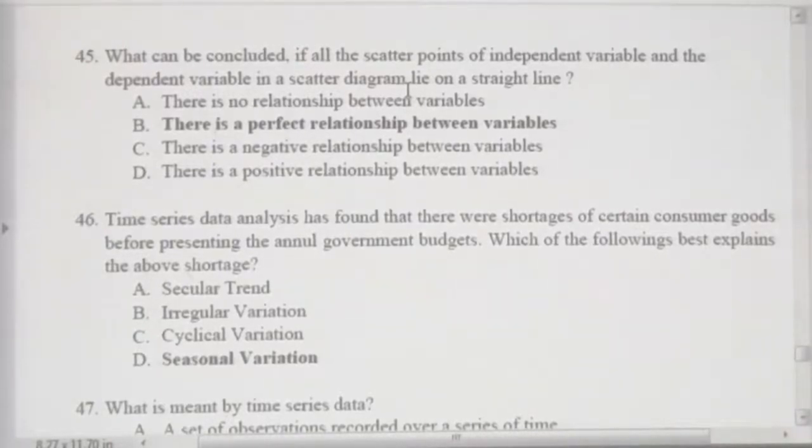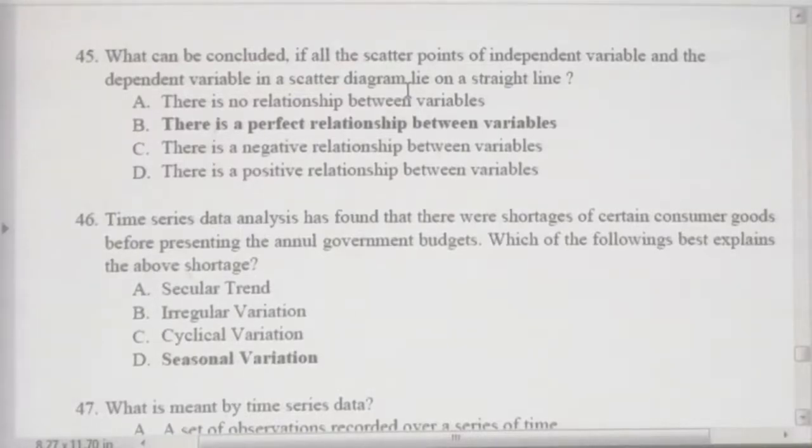Sometimes no relationship can be tested, sometimes negative relationship, sometimes positive relationship, or partial negative relationship, partial positive relationship, or perfect positive relationship, perfect negative relationship can be tested. They will give you just a graph as a picture as part of the question and ask what type of relationship is there. Be ready for that.